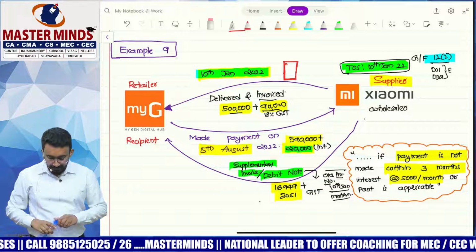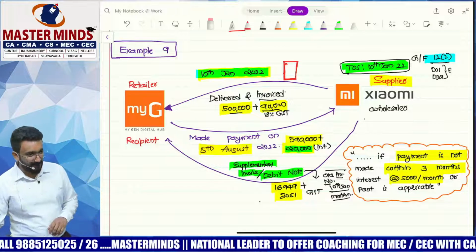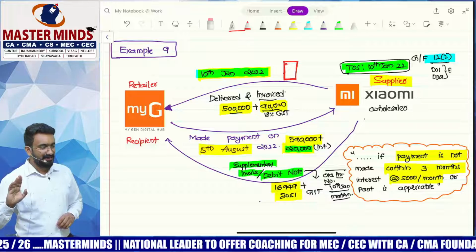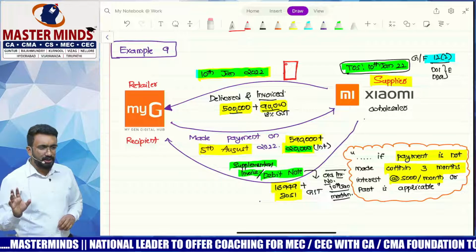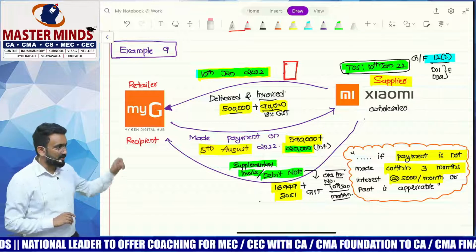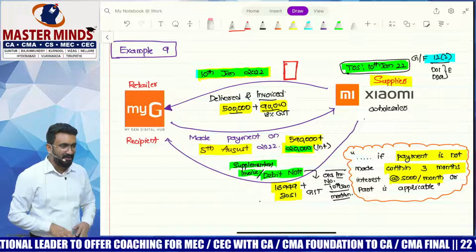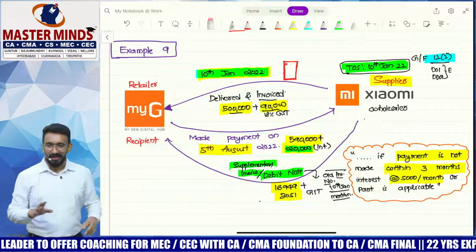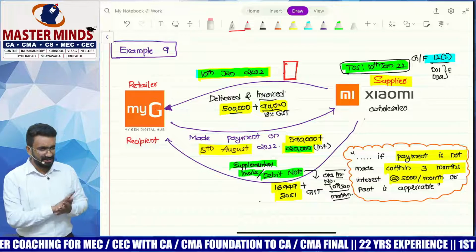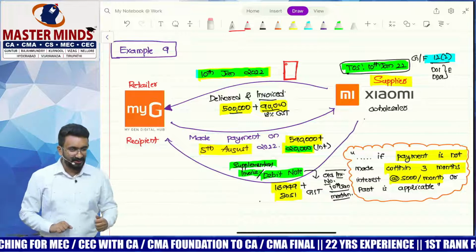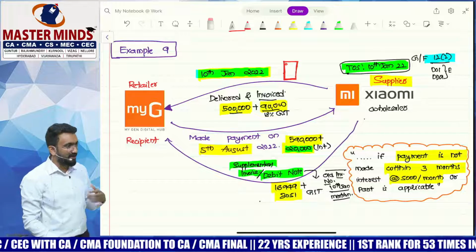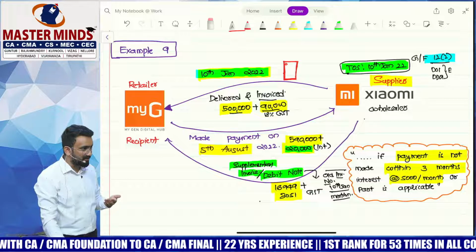MyG retailer. Okay, MyG is like your Big C or B New. What is it? B New, right? Today's newspaper had the first page full of B New, Redmi 12 Pro or something. Some Xiaomi phones also. Today's Deccan Chronicle has it. I saw it in the hotel this morning. Anyway, I thought then I understood like B New is bigger than Big C, is it?